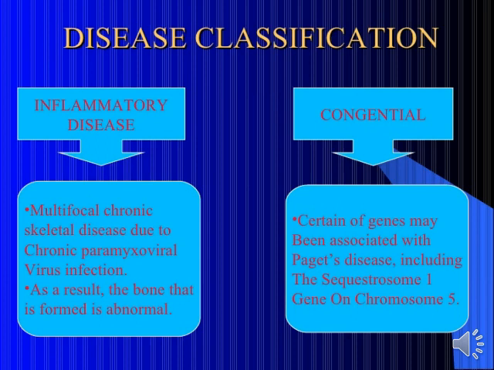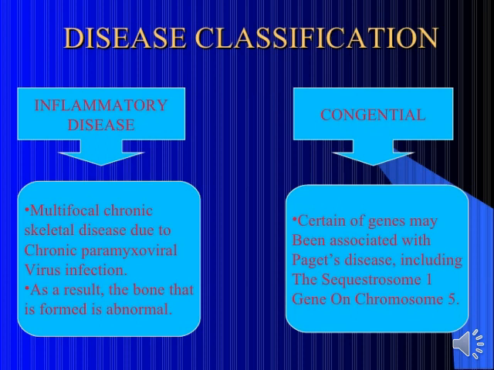As a result, the bone that is formed is abnormal. The responsible factor is some kind of virus or pathogenic organism causing Paget disease, so this comes under inflammatory Paget disease.